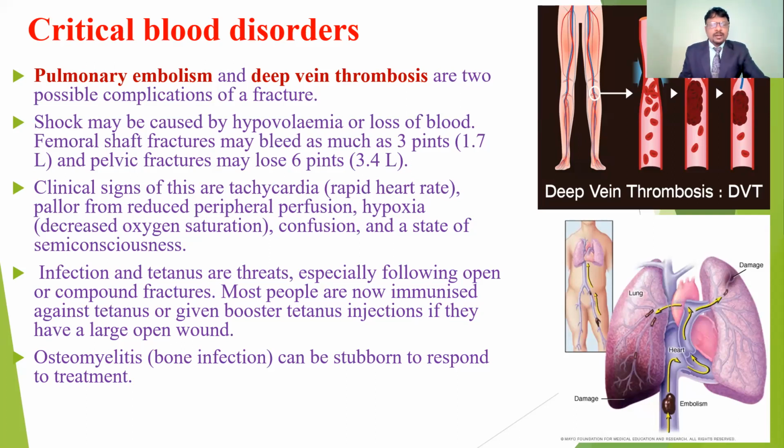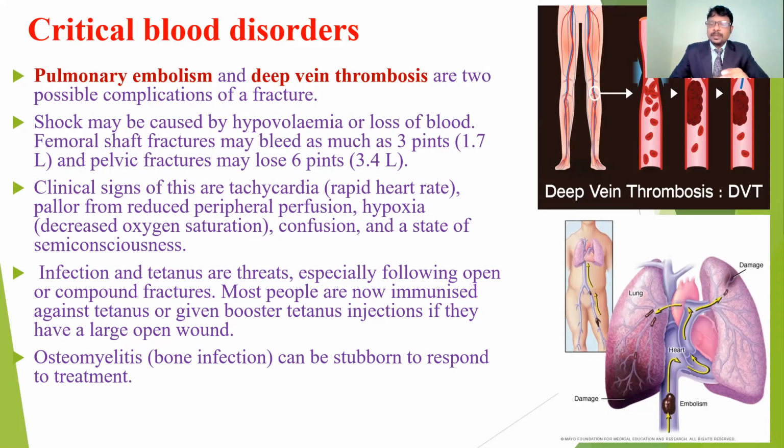The first one is the complications related to critical blood disorders. These critical disorders are thrombosis and embolisms. Before explaining pulmonary embolism and deep vein thrombosis, first, what is thrombus formation? What is embolus formation? Why are these complications common after fractures?